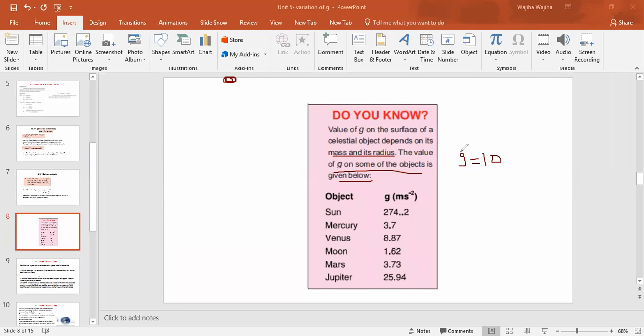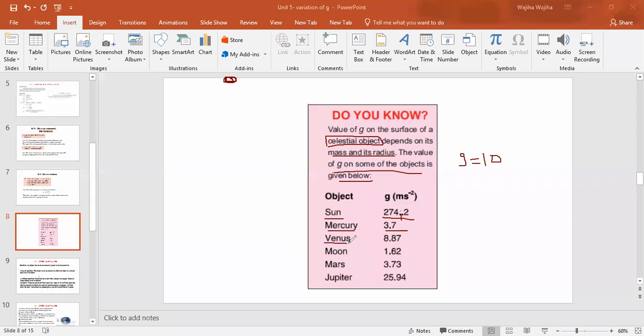But if we see other celestial objects, which are those objects that are in the sky, like the sun and other planets, Venus, Mars, and moons, they are the celestial objects, right? On the sun, the value of g will be 274.2. This is written by mistake, it is only one dot. Mercury has the value of g 3.7.